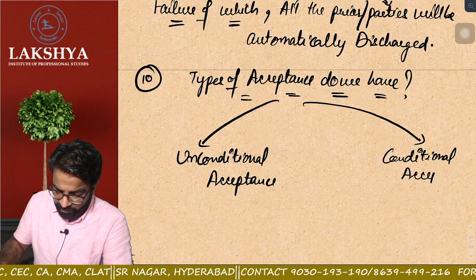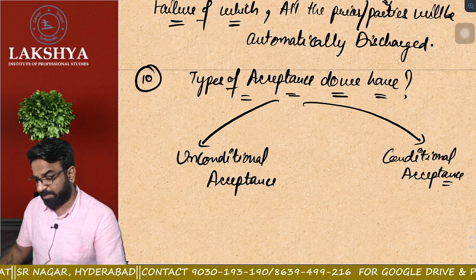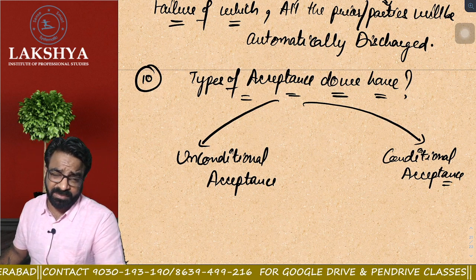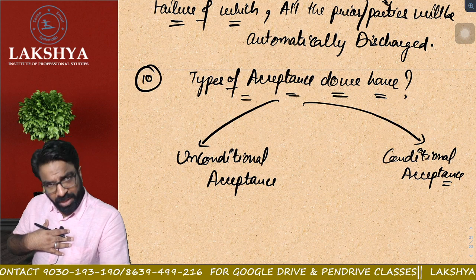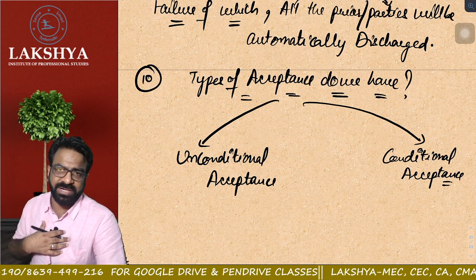Acceptance can also be of two types, but sir, you told us in the introduction of this chapter that a bill or any negotiable instrument must be unconditional. Today also I am agreeing with my statement. I am holding on to my statement.